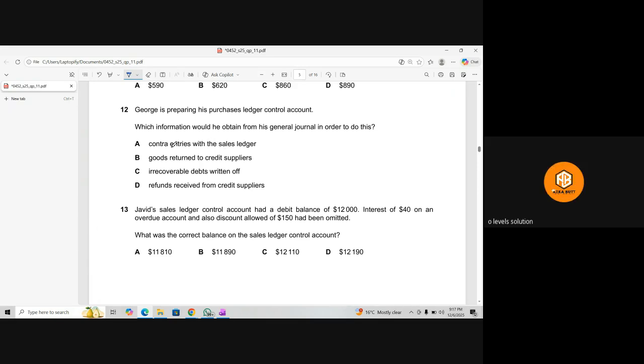Do you know the meaning of contra entries? George's supplier is also his customer. So if there are contra entries in the sales, that's what he can get from the journal.